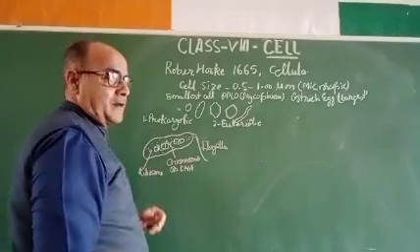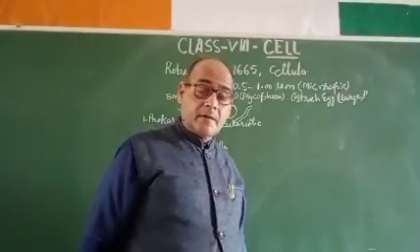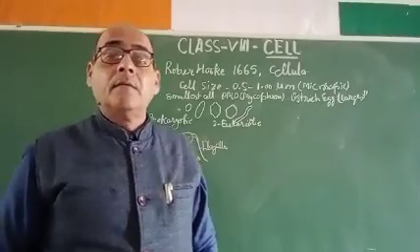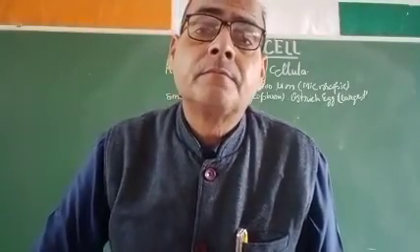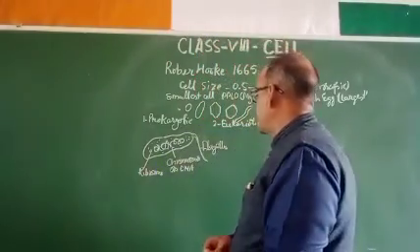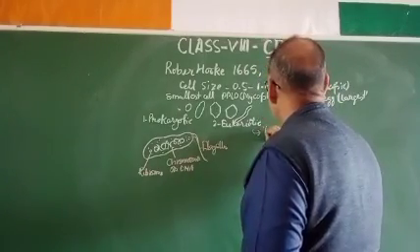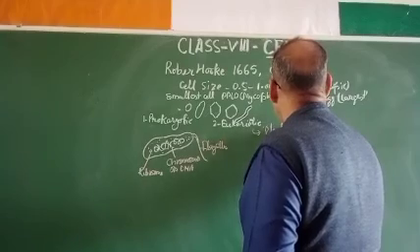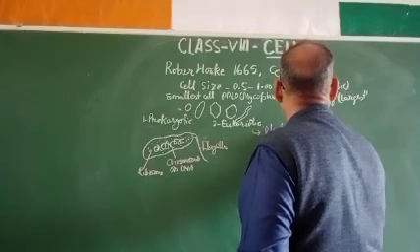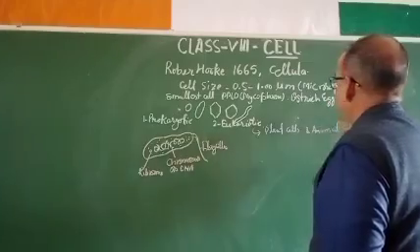So this is the shape of the prokaryotic cell, which is a very simple cell. But my dear student, eukaryotic cells are found in unicellular organisms as well as multicellular organisms. Now let us see what the eukaryotic cells are. The eukaryotic cells are of two types: plant cells and animal cells.